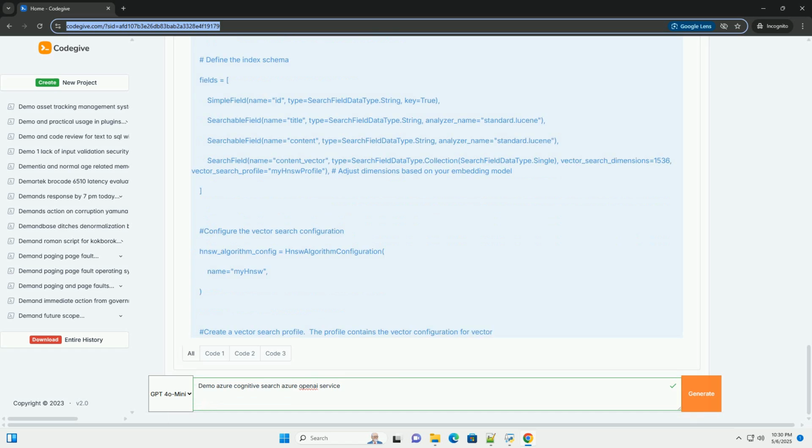To use semantic ranker, you need to create a semantic configuration for your index. This is done in the Azure portal. Go to your cognitive search service, then indexes, select your index, and then semantic configurations. Create a new configuration with appropriate field mappings. Then, modify the search_documents function.